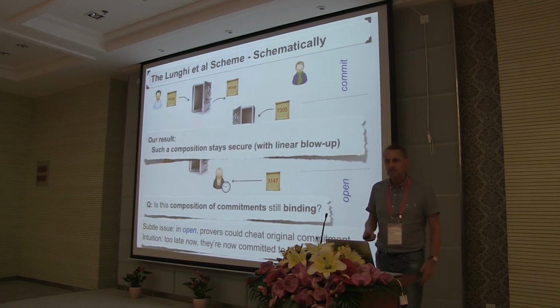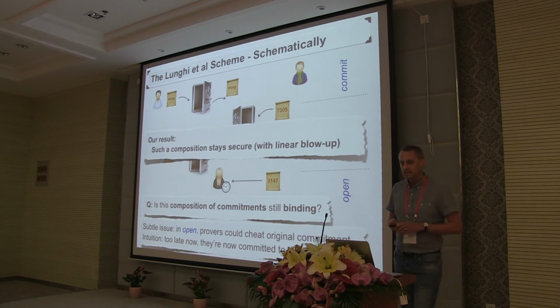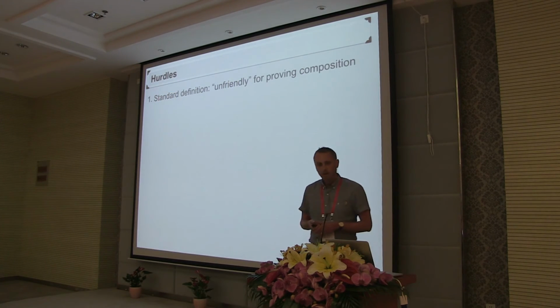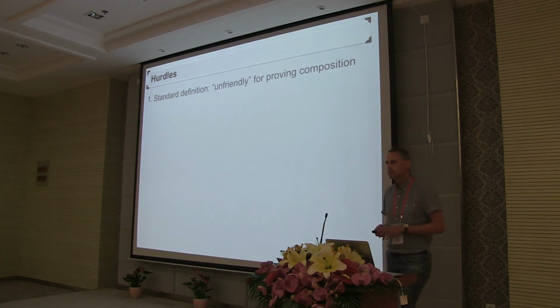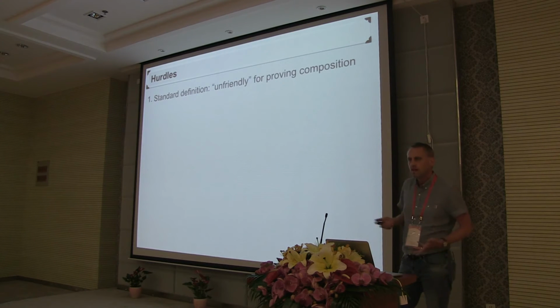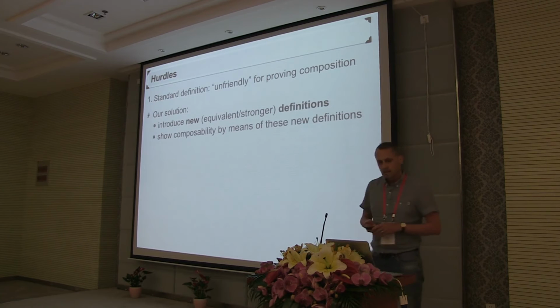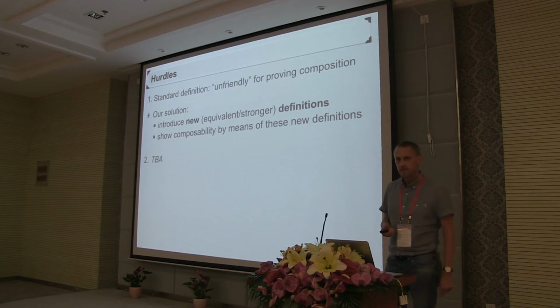What we show is that this intuition is indeed true, and that this composition of commitments indeed stays secure with a linear blow-up in the error term. Sounds easy enough, but there are a couple of hurdles that we had to deal with. The first one is that the standard definition usually used for the binding property in the context of relativistic commitments turns out to be unfriendly for proving this kind of composition. So we dealt with it by introducing new, partly equivalent, partly stronger definitions and showing composability by means of these new definitions. There's a second hurdle, but I'll talk about that when we actually get there.